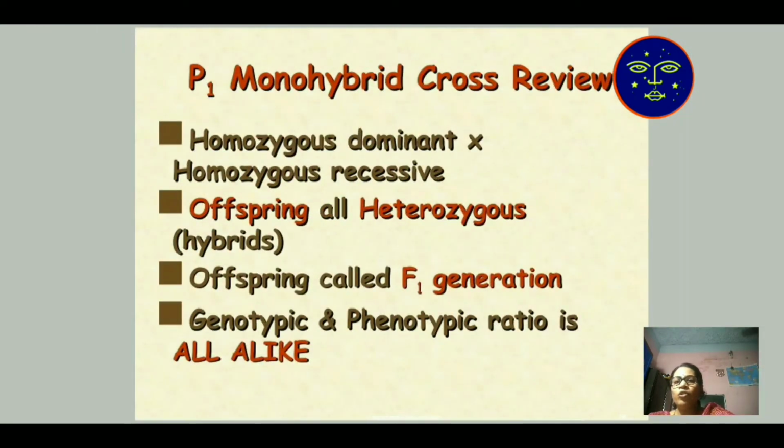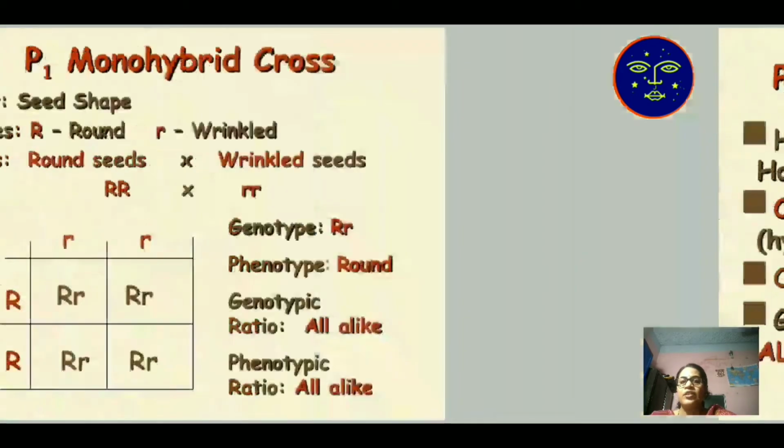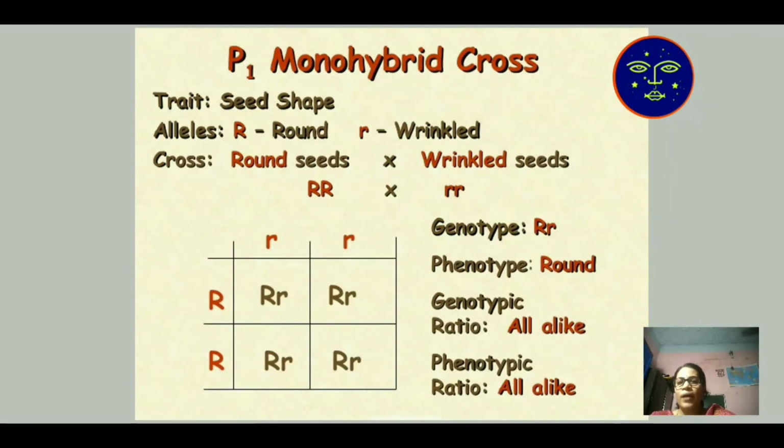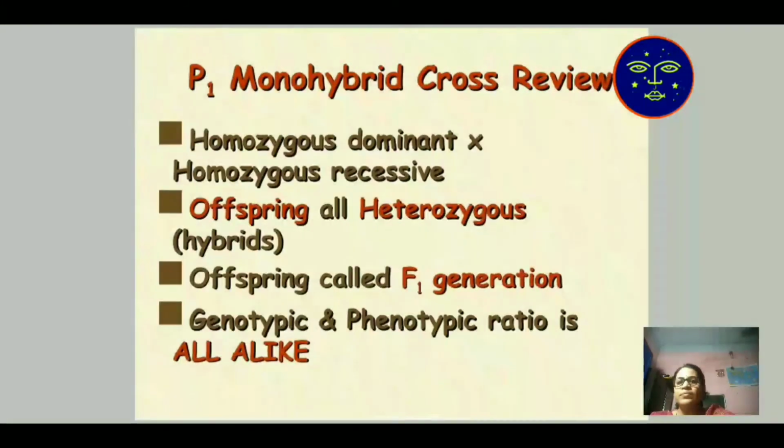In the P1 monohybrid cross review, homozygous dominant means capital R, capital R. Homozygous recessive means small r, small r. The offspring are all heterozygous, meaning capital R, small r. These offspring are called the F1 generation. Here the result of the first cross is known as the F1 generation.